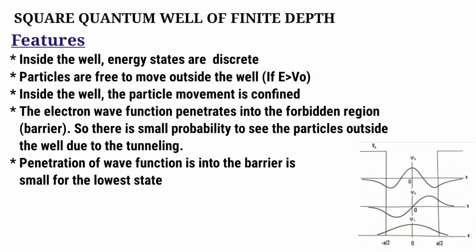And one main thing, if you study the wave function, it penetrates through the barrier or through the forbidden region. So still there is small probability to see the electrons outside the well. And this is known as tunneling. It's very important, and we will study the tunneling effect in module 4. And this penetration of electron wave function through the barrier is very small for lower energy state. That is here. Okay.